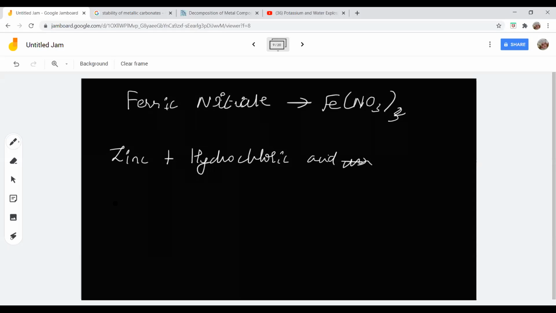Akshaya? Ma'am? Yes, tell me, what is the symbol of zinc? Zn. Ma'am, Zn plus HCl gives ZnCl2 plus H2, ma'am. Good. Good, Akshayamati. Thank you.